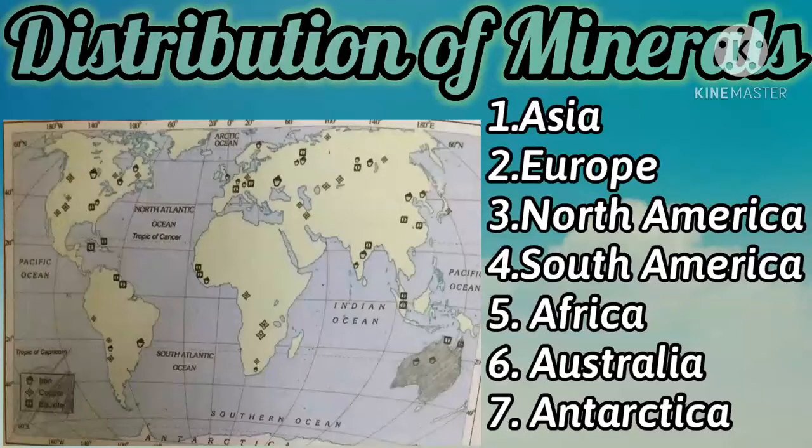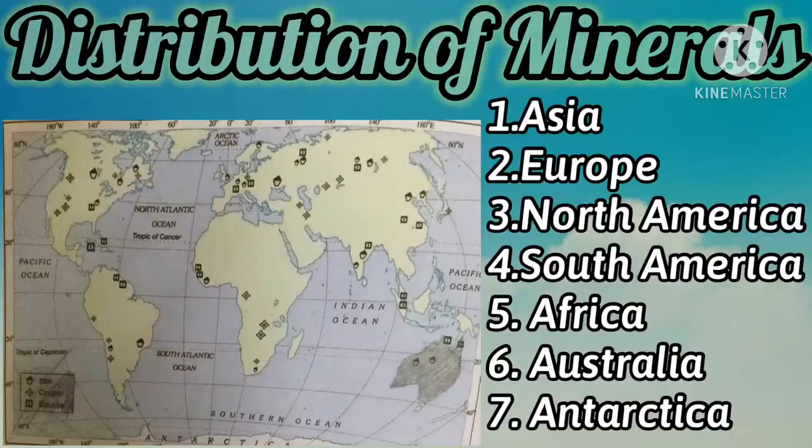Got it? See children, the mineral deposits in North America are found in three zones. The Canadian region in the north of the Great Lakes, the Appalachian region and the Rocky Mountains in the west. Iron ore, nickel, gold, uranium and copper are mined in the Canadian Shield region. Coal in the Appalachian region. Then Western Cordilleras have vast deposits of copper, lead, zinc, gold and silver. So these are the mineral distribution centers in North America. Got it?